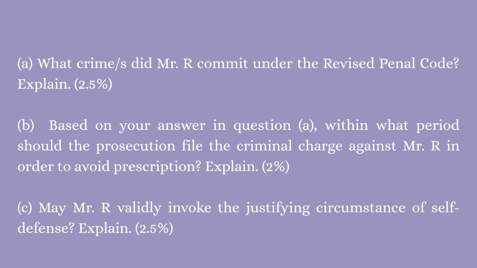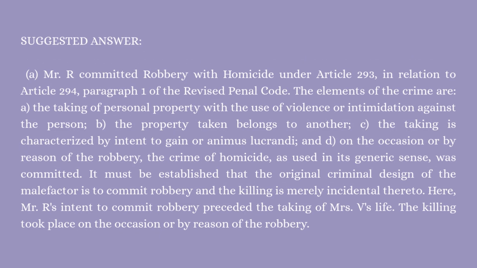Questions. A. What crime or crimes did Mr. R commit under the Revised Penal Code? Explain. B. Based on your answer in question A, within what period should the prosecution file a criminal charge against Mr. R in order to avoid prescription? Explain. C. May Mr. R validly invoke the justifying circumstance of self defense? Explain. Suggested answers. Mr. R committed robbery with homicide under Article 293 in relation to Article 294, Paragraph 1 of